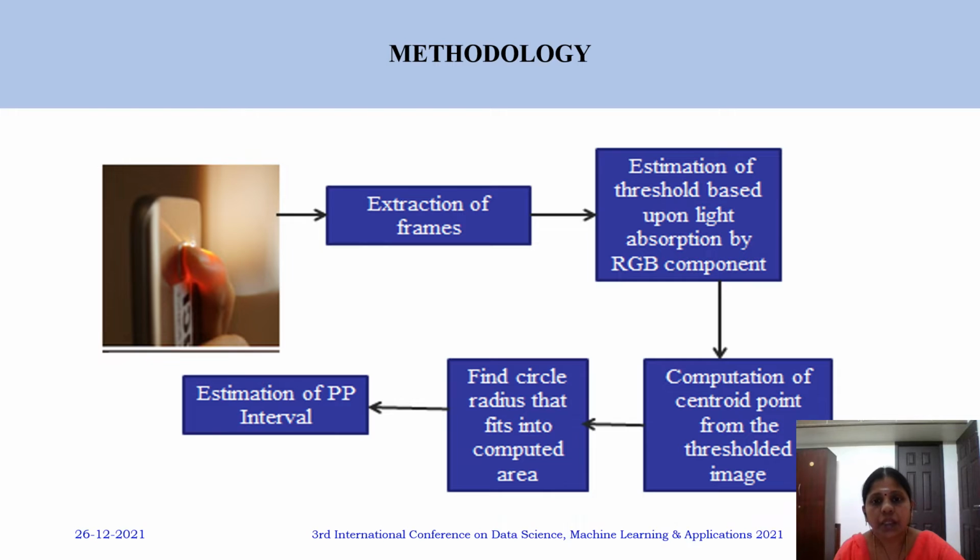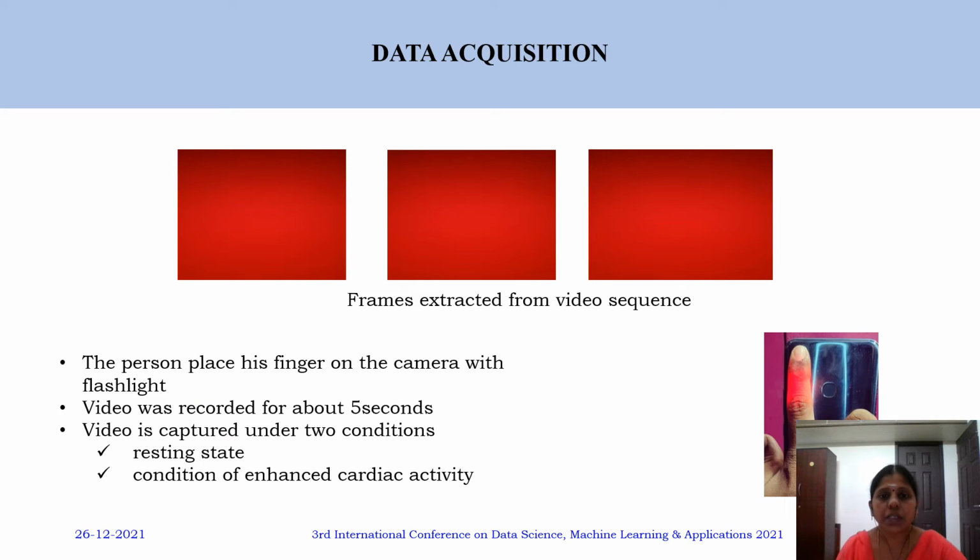This estimated pulse rate is then validated using a state-of-the-art method. Here we have considered the pulse oximeter. As a first step in the methodology, we have the data acquisition. Here we have chosen 15 subjects of age group 20 to 25, and we asked the first participant to place his fingertip near the mobile camera and switch on the flash, that is the LED available. Here we have used the Vivo Z1 camera.